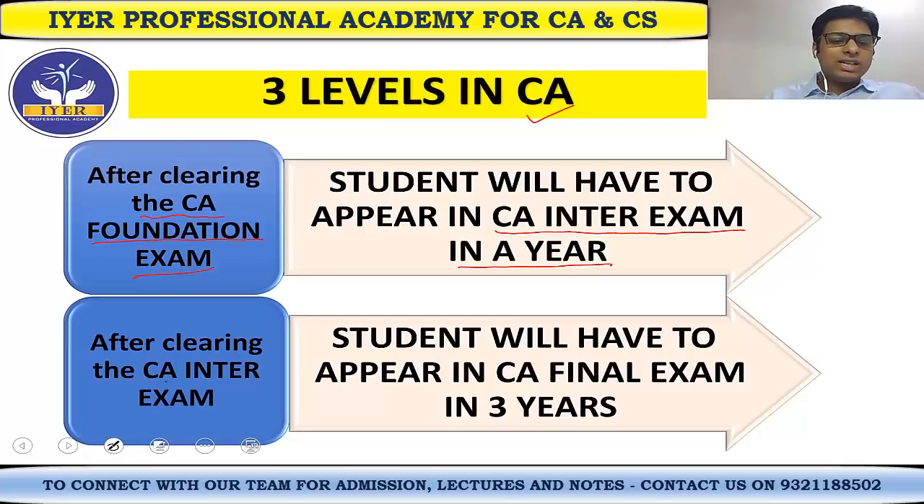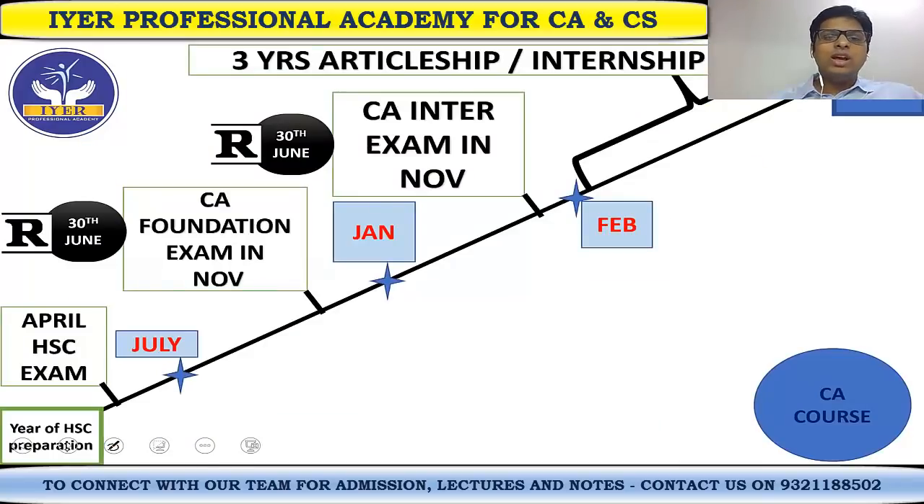Next, after clearing the CA inter exam, the student will have to appear in the CA final exam in 3 years. So you will be eligible to give the CA final exam after 3 years of clearing the CA intermediate examination. So that is the course that goes on for the student. Now, if you just want a diagrammatic presentation in relation to this, this will really help you.